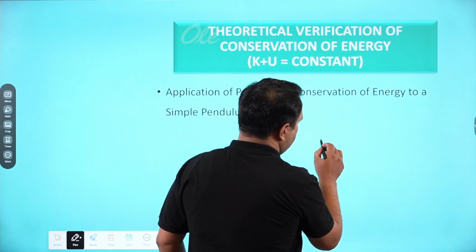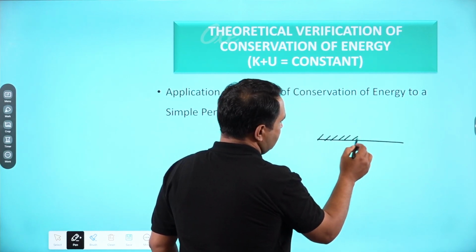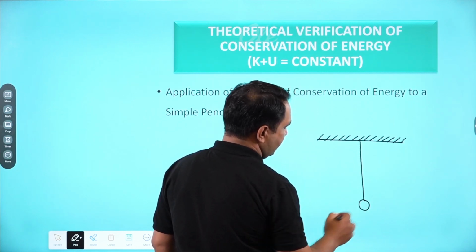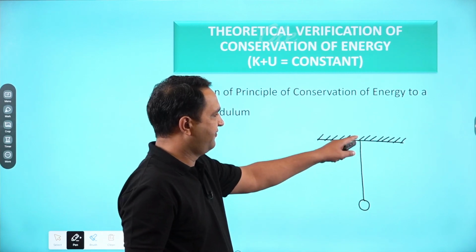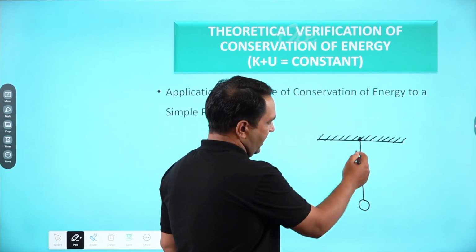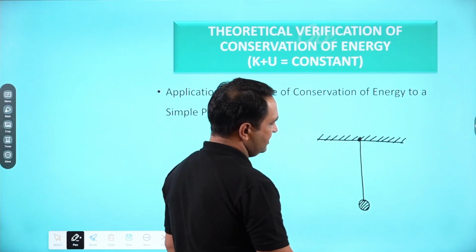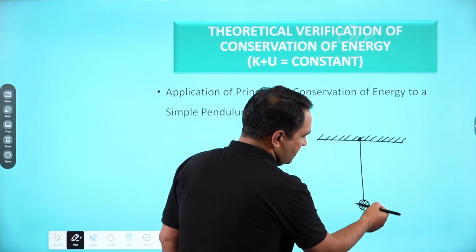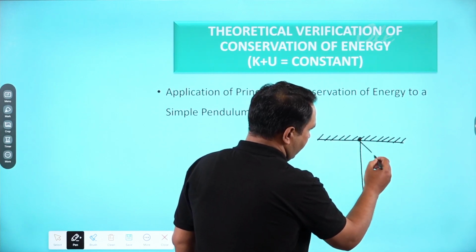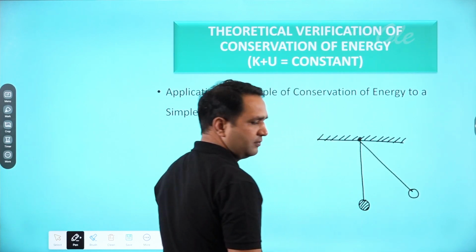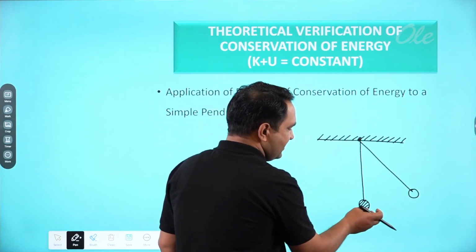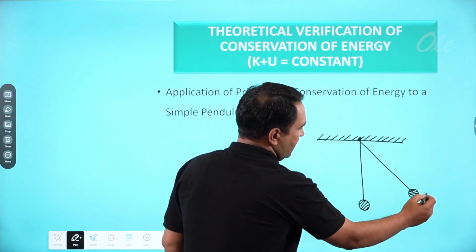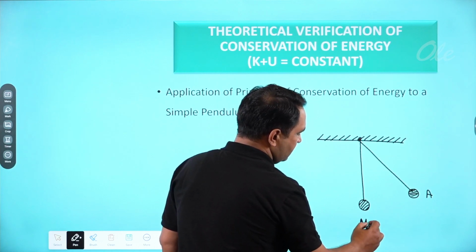Suppose that we hang a ball with the help of a thread, right? This is the thread fixed here, and a ball is hanged with the help of this thread. Now, we use some force and move it in this direction, and the ball reaches here. By using some force, I disturb this from the mean position to this position. Suppose that this position is A, this is the mean position.